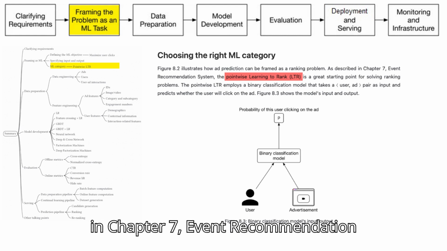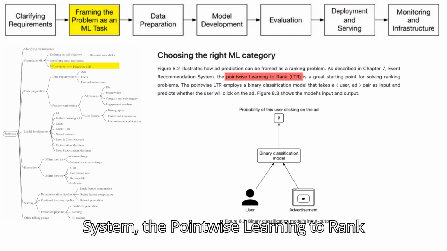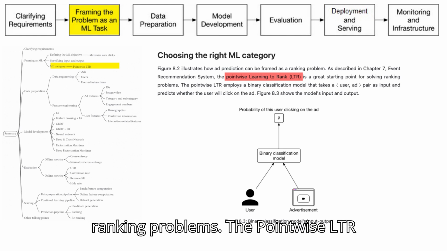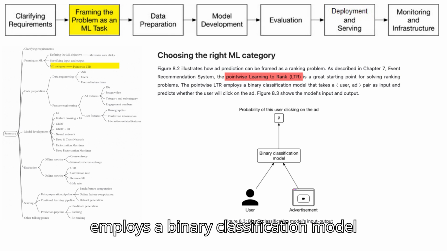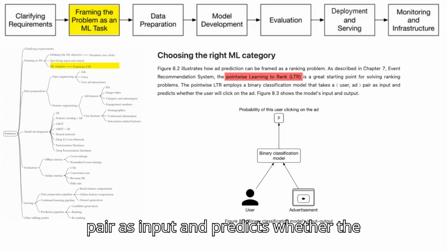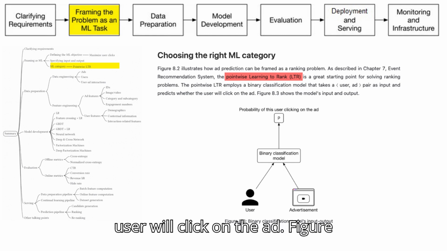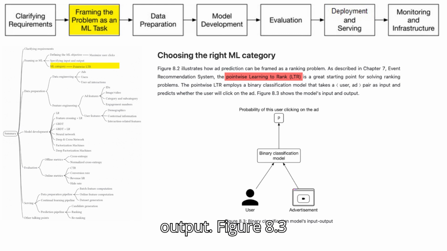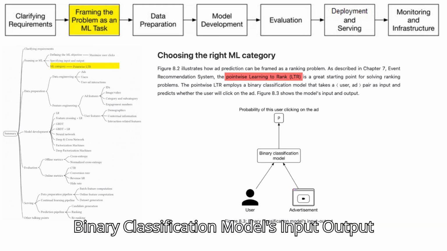As described in Chapter 7, event recommendation system, the pointwise learning to rank (LTR) is a great starting point for solving ranking problems. The pointwise LTR employs a binary classification model that takes a user-ad pair as input and predicts whether the user will click on the ad. Figure 8.3 shows the model's input and output. Figure 8.3. Binary classification model's input-output.